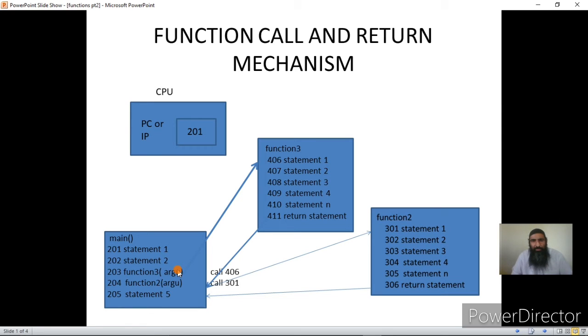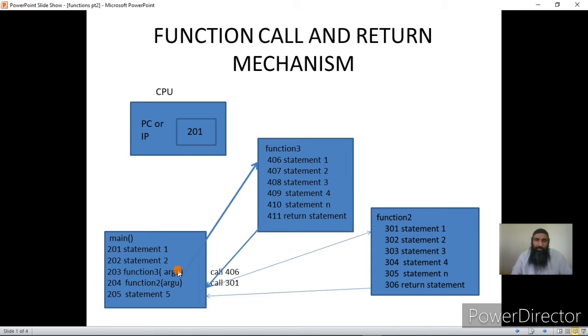And once the called function is started by the CPU, the CPU executes the function. Once the CPU finishes the execution of the function, the return address and the contents of the registers are reloaded back, so that the CPU restores to the previous state and starts its execution from the calling function.